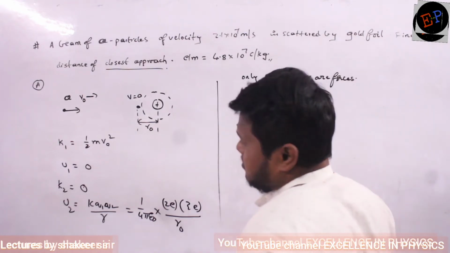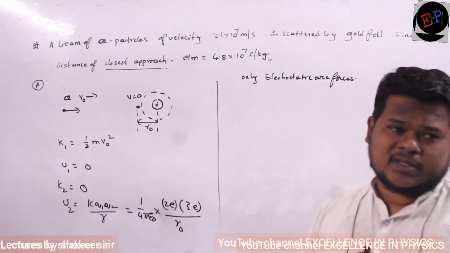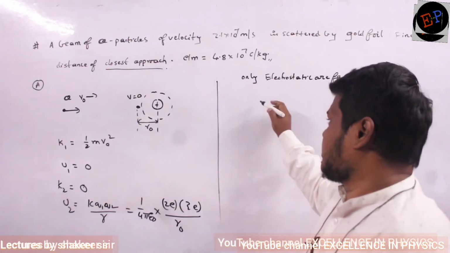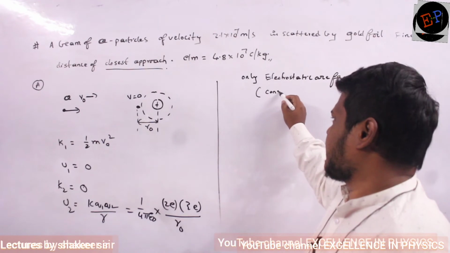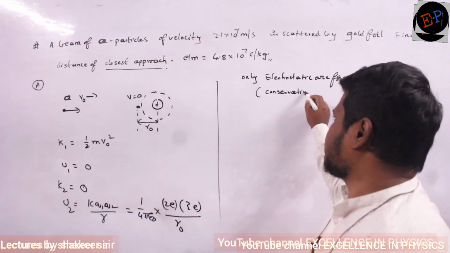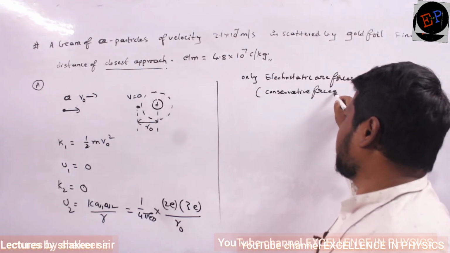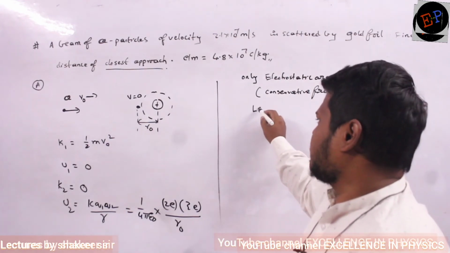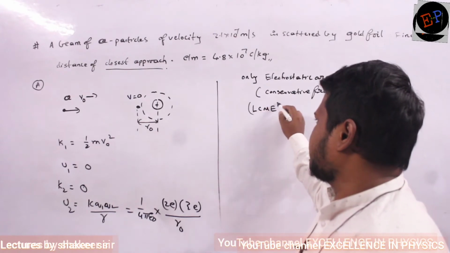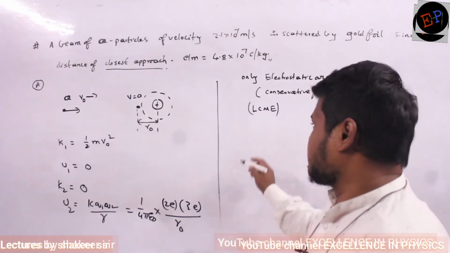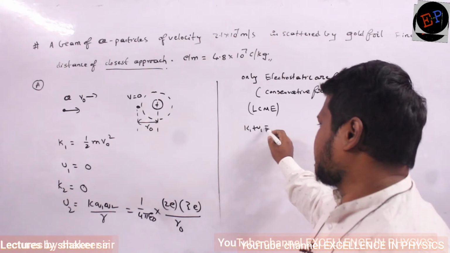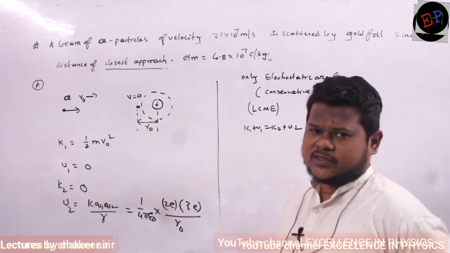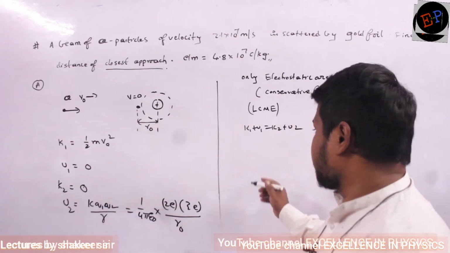So what forces are present between two charges? The force between the charges is the electrostatic force. And electrostatic forces are what kind of forces? They are conservative forces. Clear? So if only conservative forces are acting, then I can use the law of conservation of mechanical energy. What is the law of conservation of mechanical energy? K1 plus U1 is equal to K2 plus U2. We have already done all this calculation. Just for your understanding, I am doing it once again.